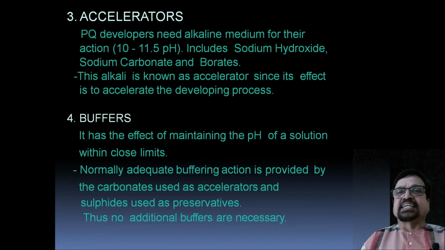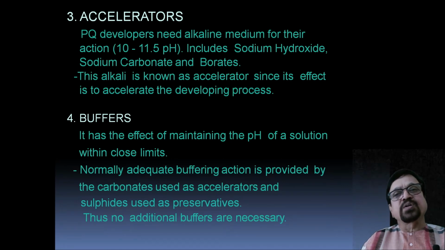Now there are accelerators. PQ developer needs an alkaline medium for its action, which we have already seen in an earlier section. These include sodium hydroxide, sodium carbonate or borates because they are alkaline and make the medium alkaline. We need a pH of 10 to 11 for a good developing process. This alkali is known as the accelerator since its effect is to accelerate the developing process.